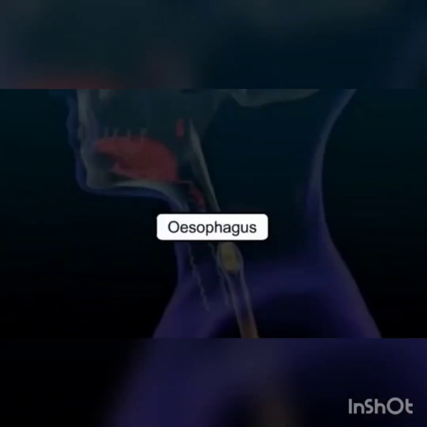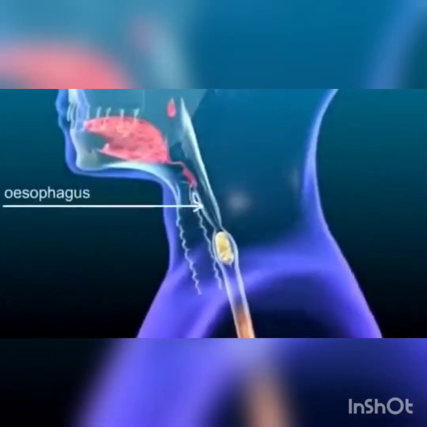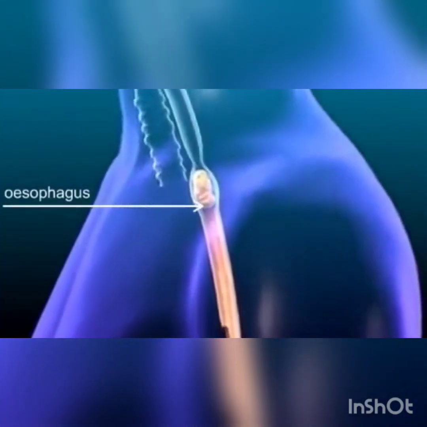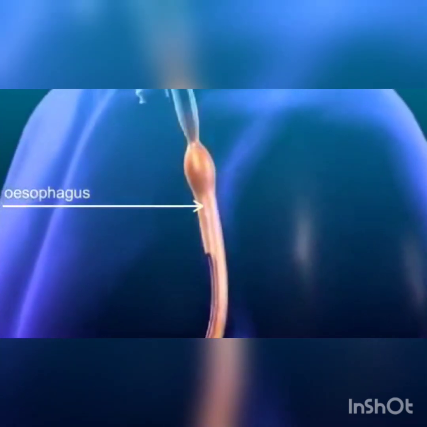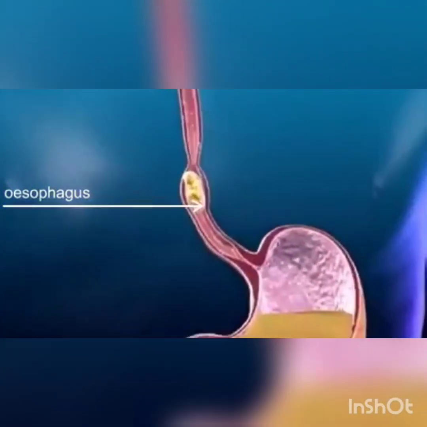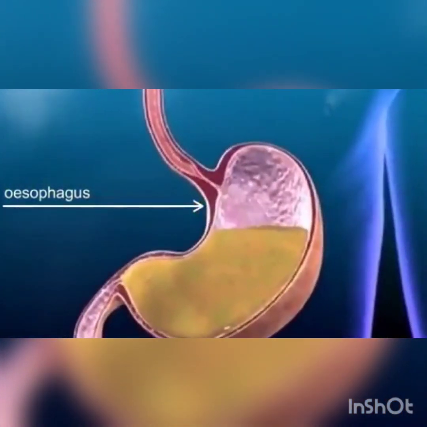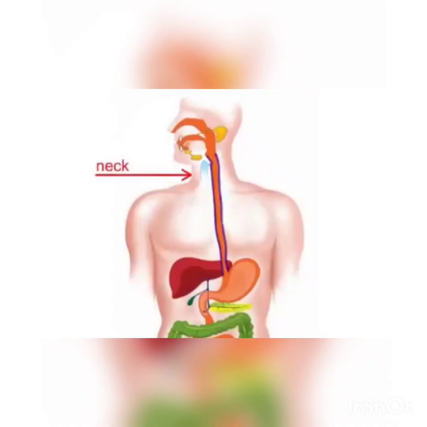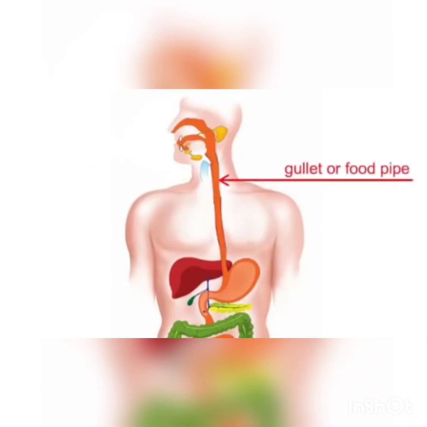Okay. The next important part is esophagus. The esophagus is a long, thin tube which transports the food from the mouth to the stomach. This tube is inside our neck. It is about 25 cm long in an adult. It is also called the gullet or food pipe.